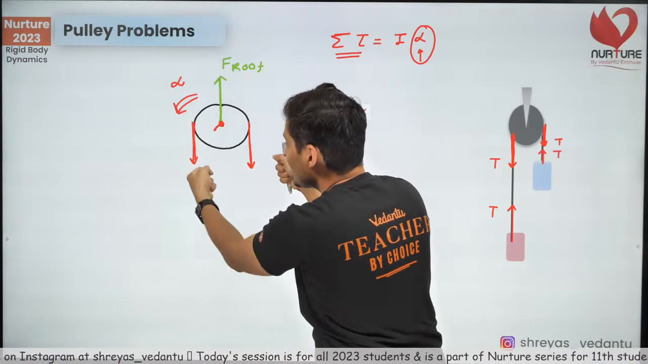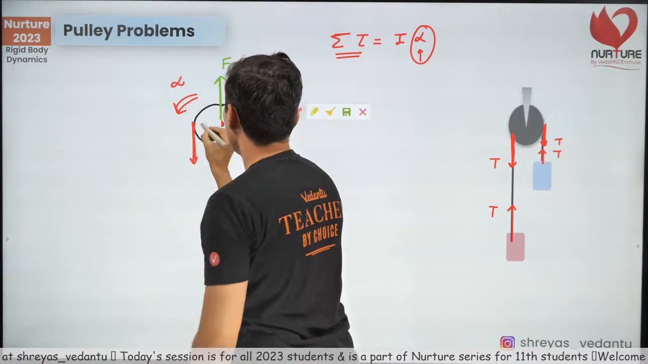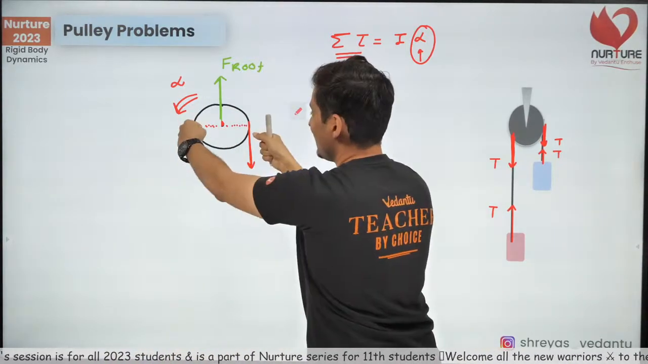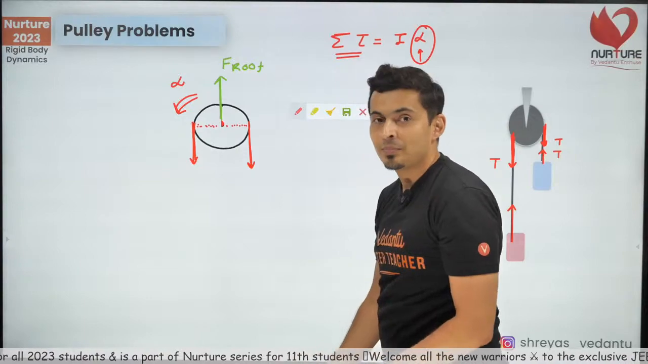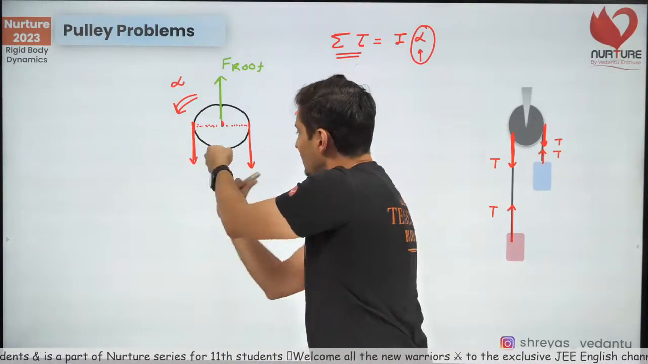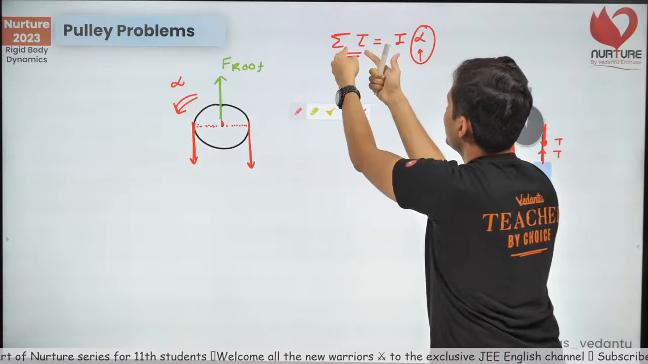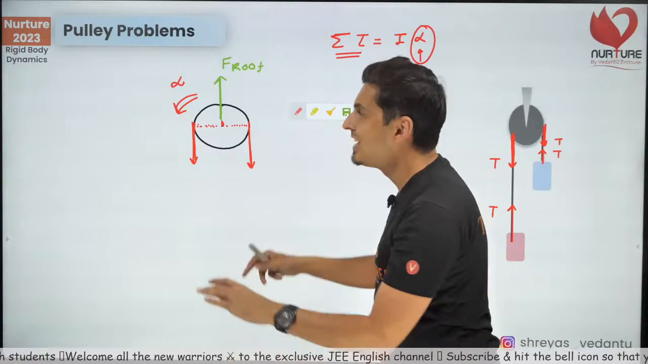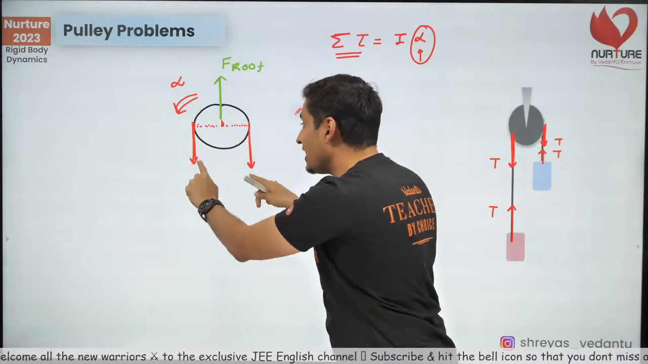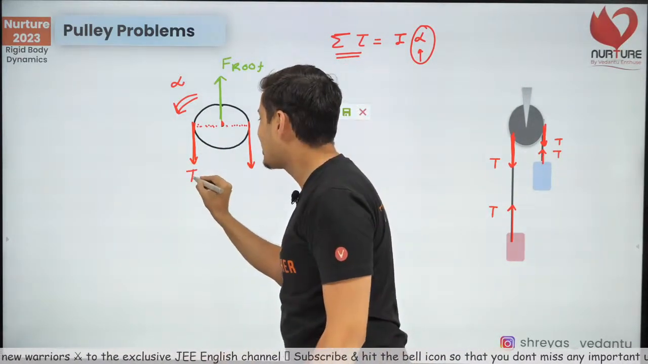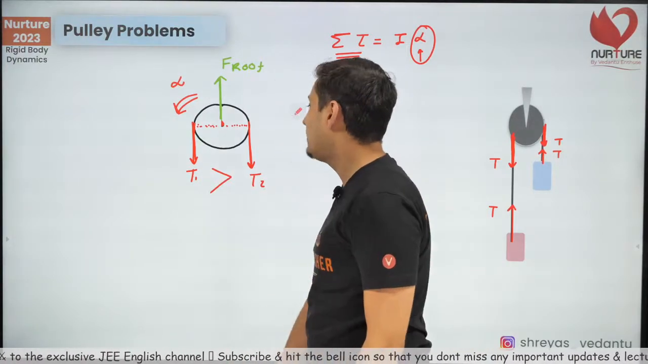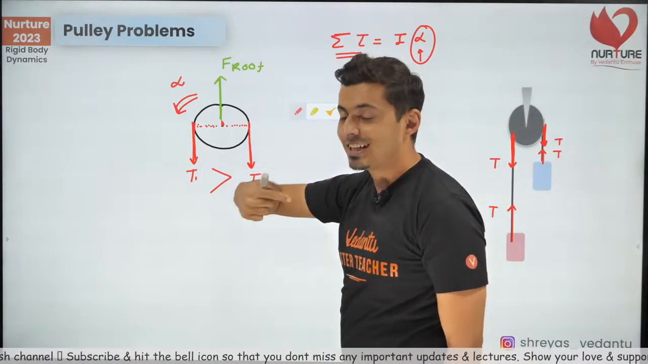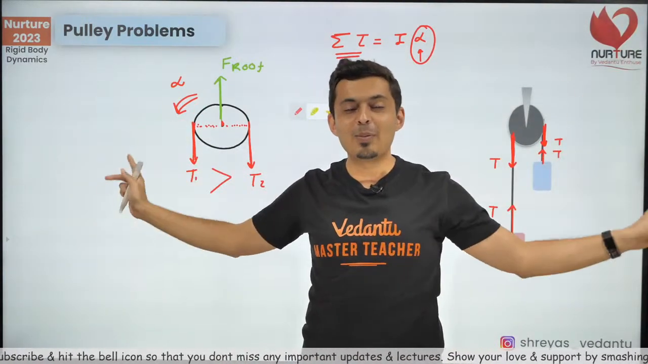Now think, if this tension and this tension both are at the same distance, both their torques will cancel. If this torque and this torque both cancel, then net torque will be 0, alpha will be 0. But we know alpha is not 0. Hence, we should conclude that the tensions are not equal. In fact, this will be T1, this will be T2, and T1 will be more than T2 for creating that alpha. So that's very important that the tensions on both sides of the pulley are completely different.